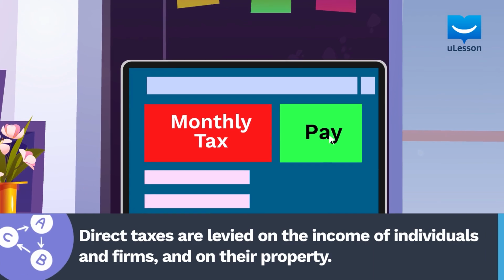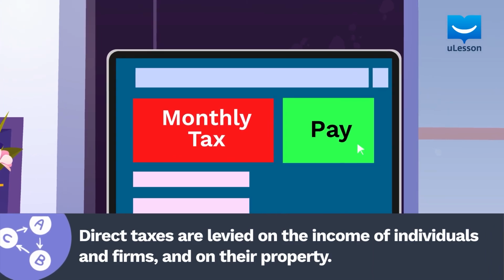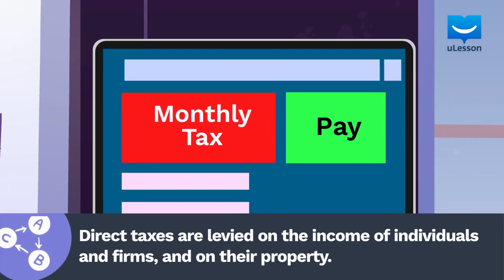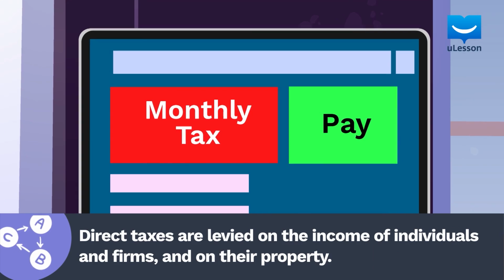Direct taxes are imposed on persons. Direct taxes are levied on the income of individuals and firms and their property. Such income will include wages, salaries, profits, and rents.